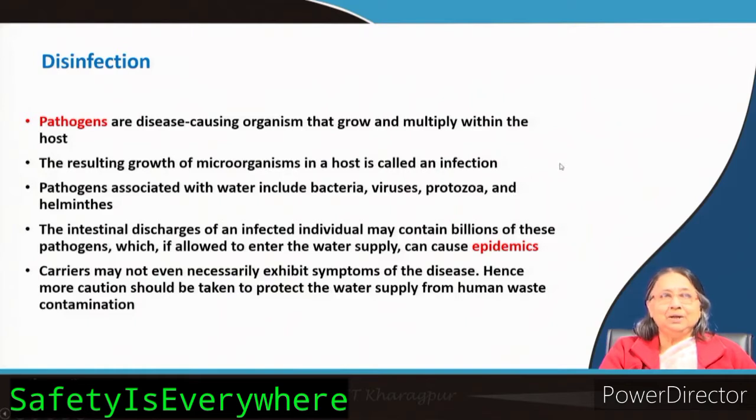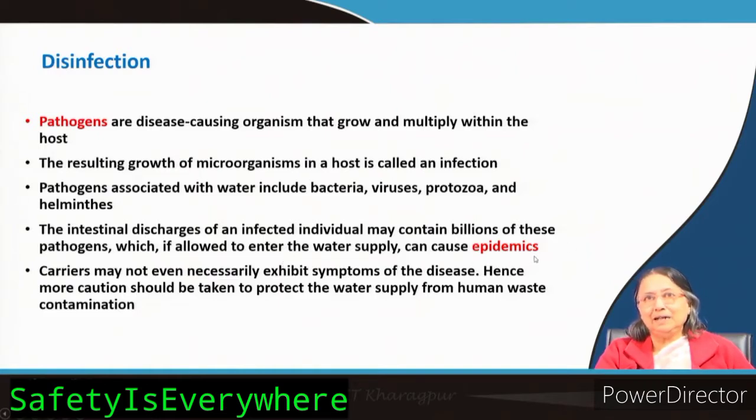These things you will know much more elaborately in the environmental microbiology part with Professor Sudha Goel. And here I will just briefly tell you about disinfection, how we carry out this process mainly with chlorine, and other substances also I will discuss a little bit. Anyway, the intestinal discharges of an infected individual may contain billions of these pathogens, which if allowed to enter the water supply can cause epidemics.